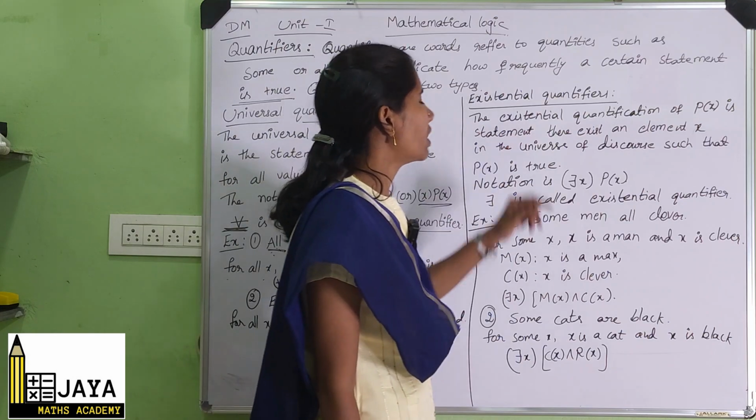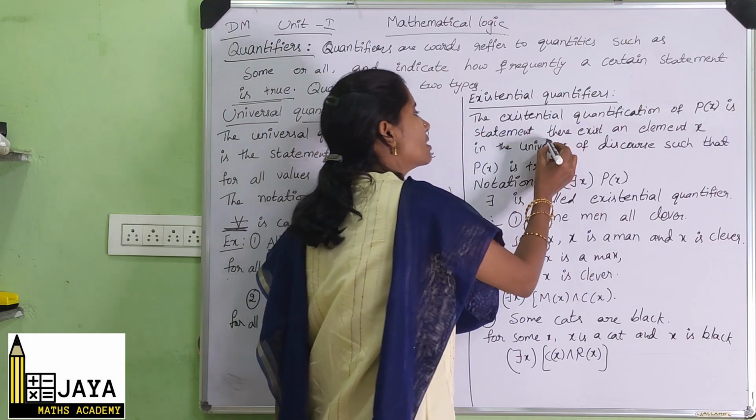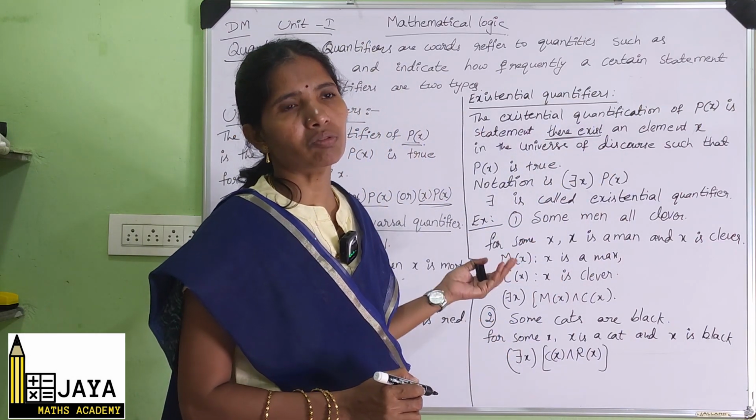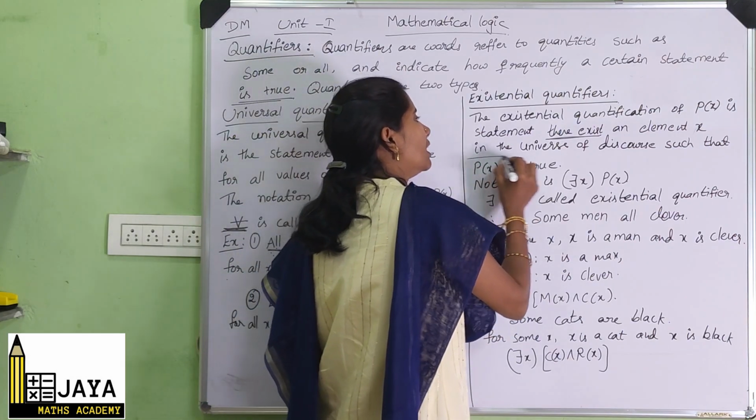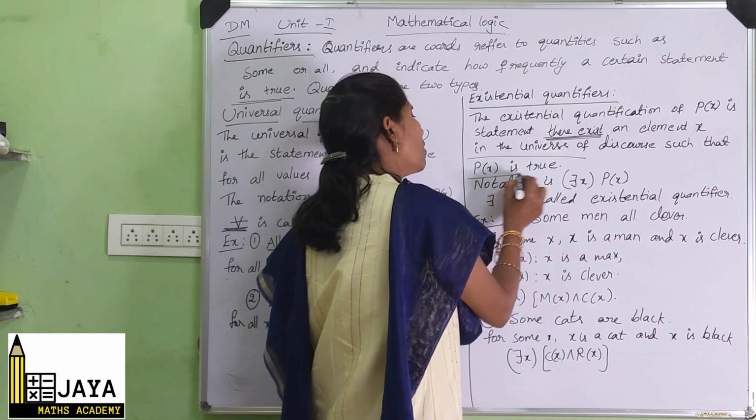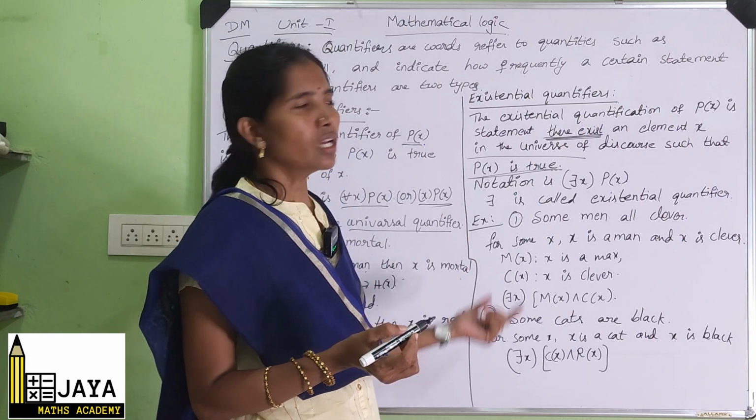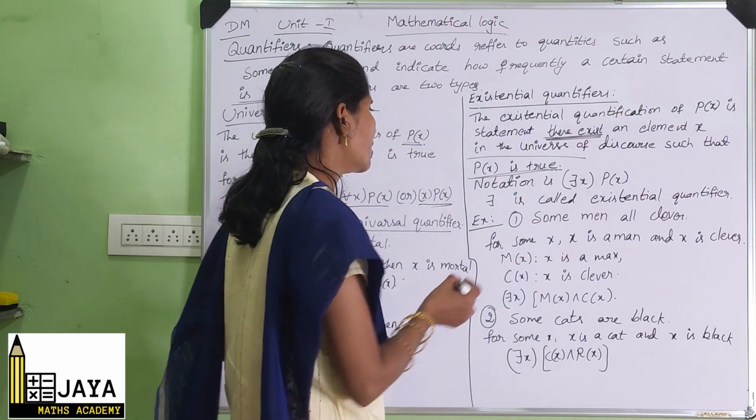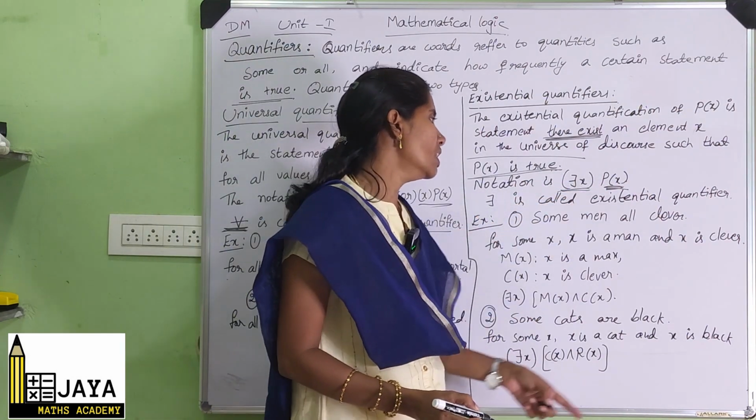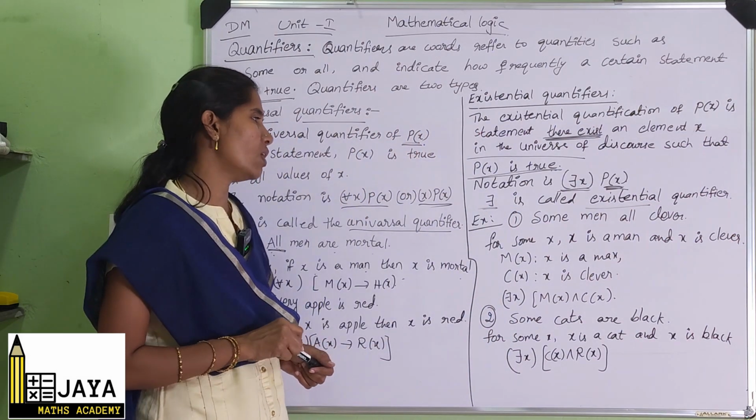Next, the existential quantifier. For the existential quantification, P of x is a statement. Here you can see words like there exists, for some values of x. In the universe of discourse, there exists an element x such that P of x is true. For some values of x, P of x is true. That is called the existential quantifier. The notation is there exists x P of x, using the ∃ symbol. There exists x means existential quantifier.